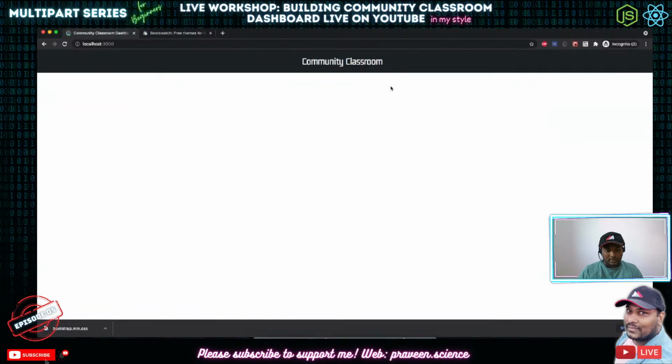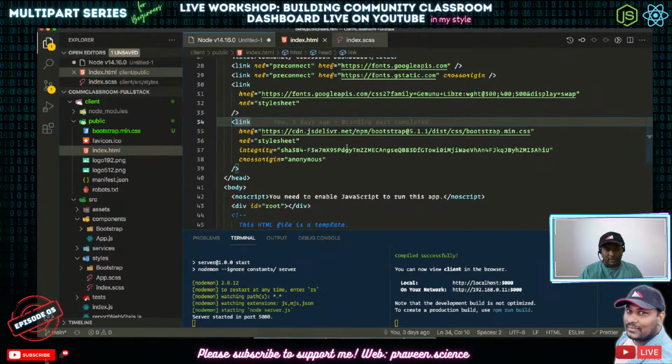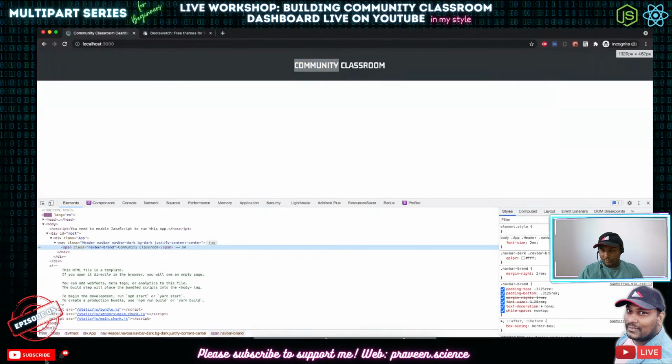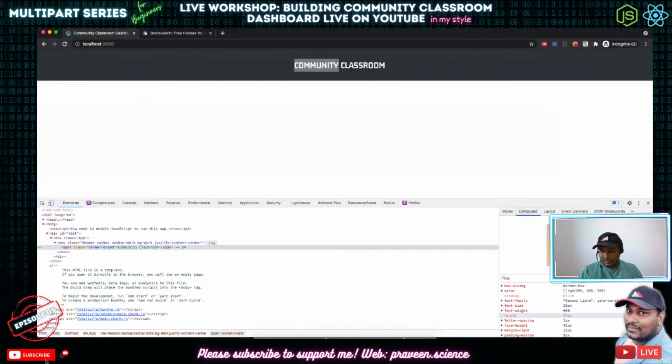Okay, that's interesting. So it did have something, but something is not the same. There is something else that is happening here. Okay, let's have a quick look at what exactly is the font family and other things. So this is perfect. I guess the font weight would have been the changed one. So this is coming from the nav bar.